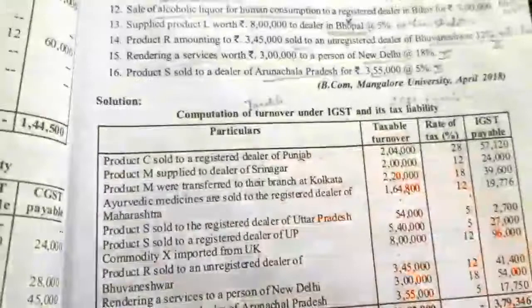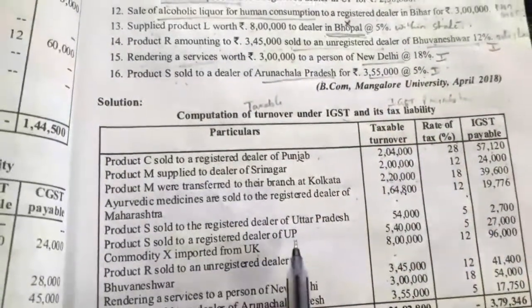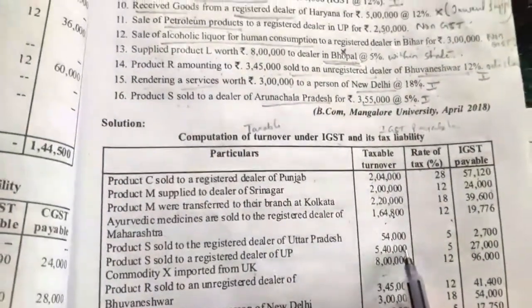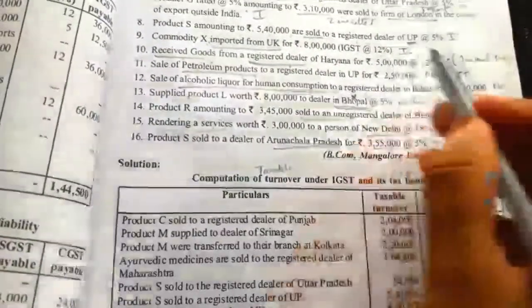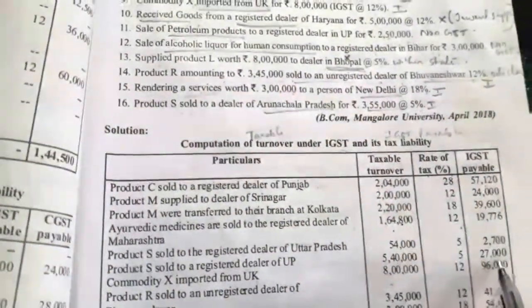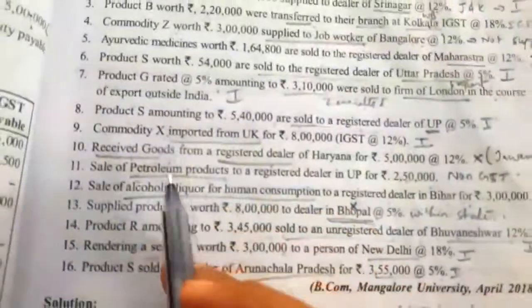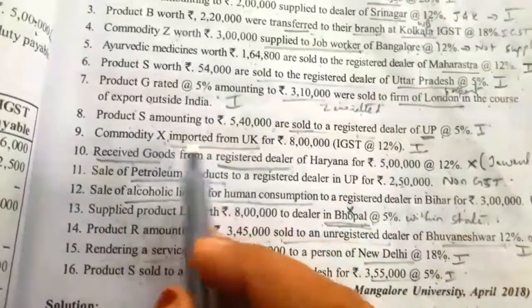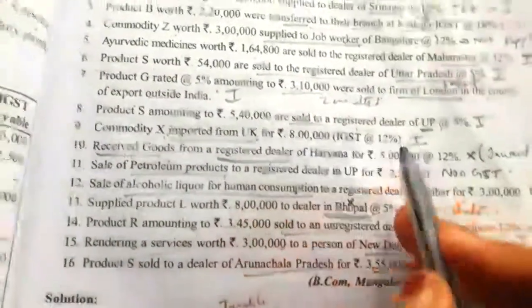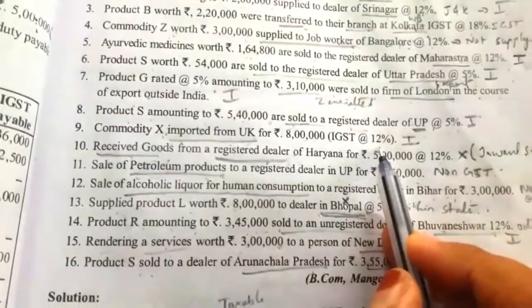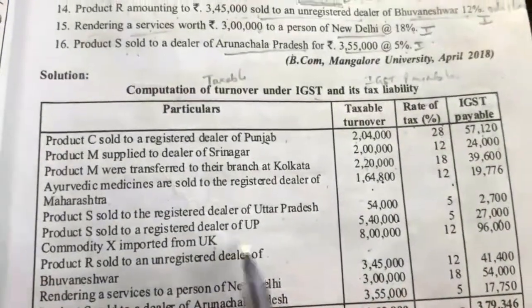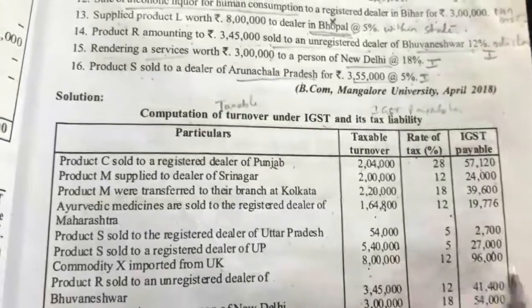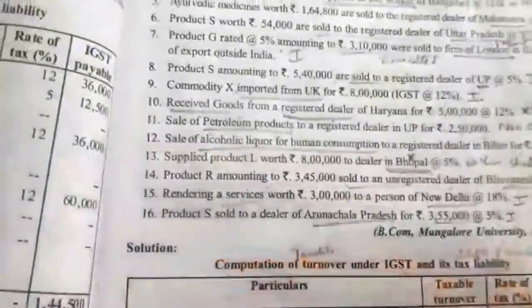So this one we have to take: 5,40,000 into 5% is equal to 27,000. Next, commodity X imported from UK, 8 lakh. This should also be taken, IGST will be levied. 8 lakh value, 12% tax is equal to 96,000.